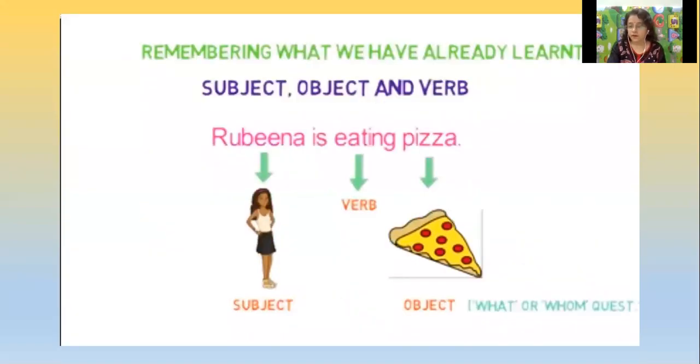Now, just to have a quick recap of what we have already learned, that is subject, object and verb. Let's take a very sweet example. Rubina is eating pizza. Here, Rubina is the subject, eating is the verb, pizza is the object. What is Rubina eating? Rubina is eating pizza.